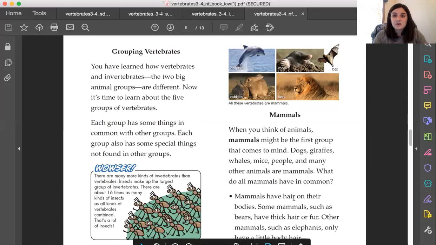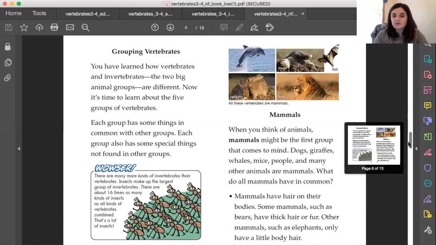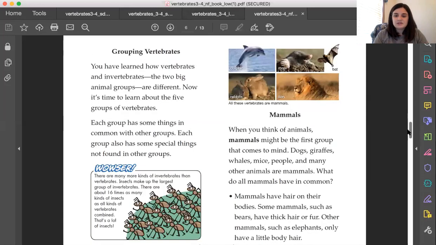So the first thing that we're going to write down is the first one. Mammals have hair on their bodies. Normally the hair on mammals' bodies is called fur, but that's the one thing about mammals. They have hair on their bodies. Some have fur, like a lot of hair. Some only have a little hair, like the elephants. So we're going to write that down. I'm going to stop sharing this and go back to the other one, and we're going to add that.